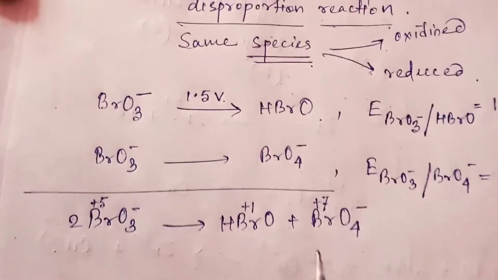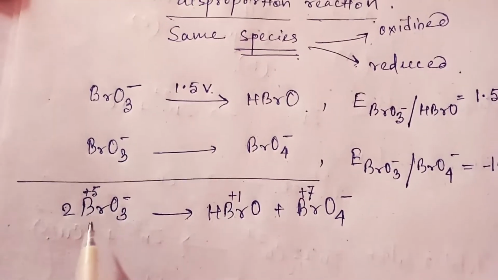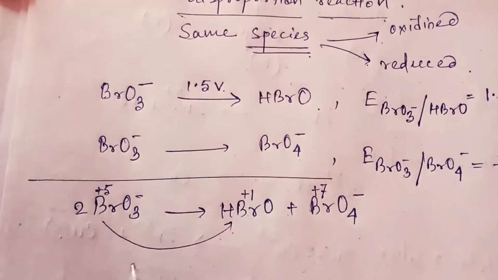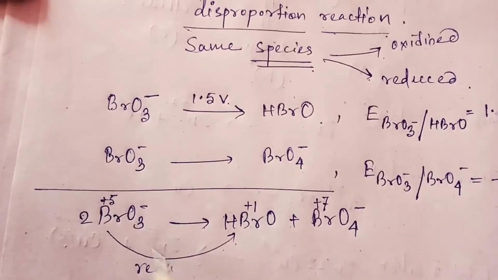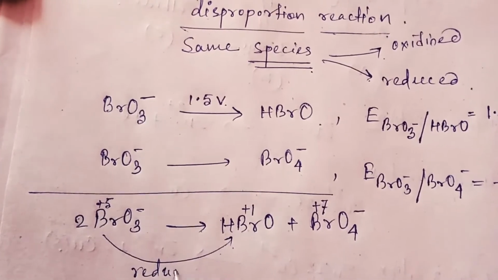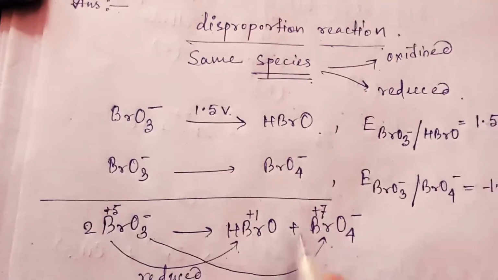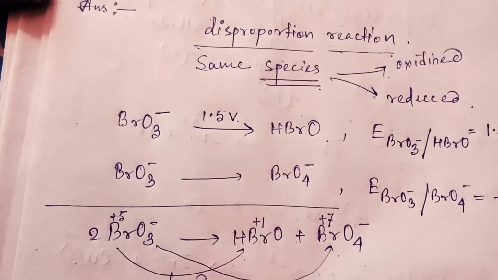I hope you know how to find the oxidation state. So from +5 to +1 it is reduction, the BrO3 minus is reduced, and from +5 to +7 it is oxidized.